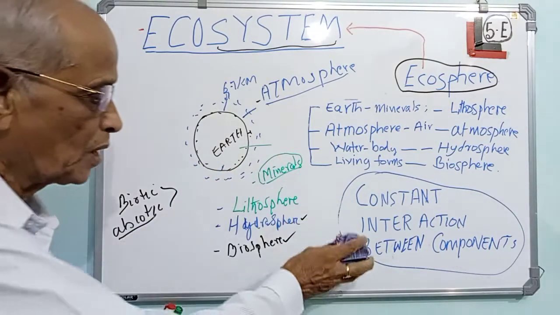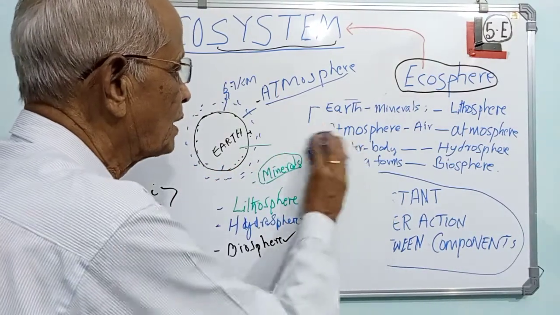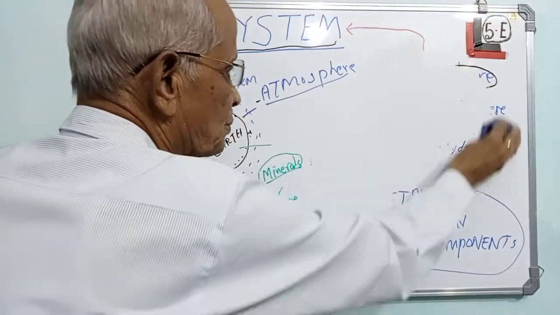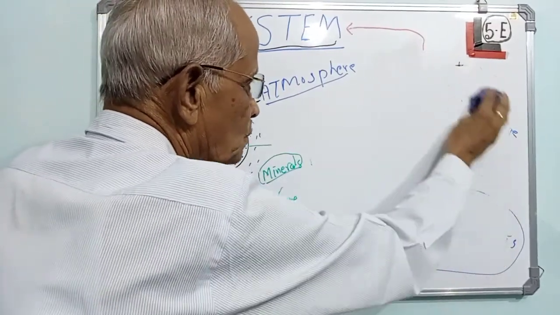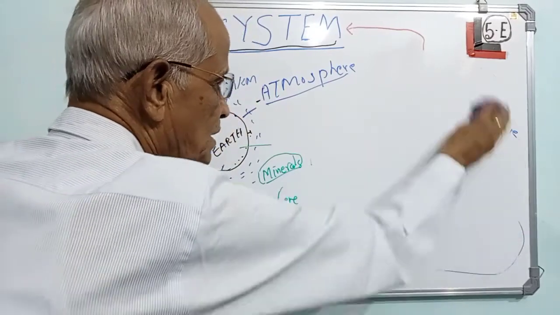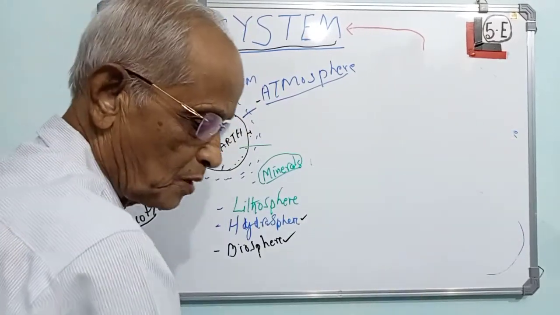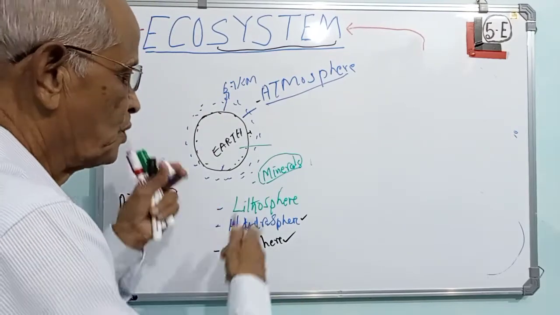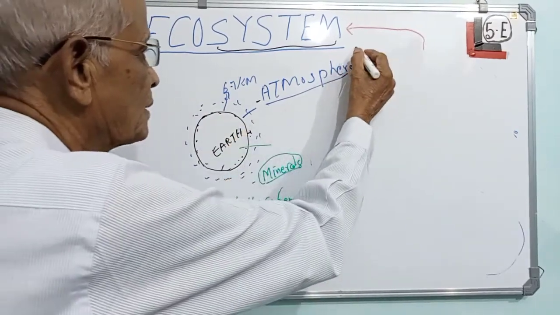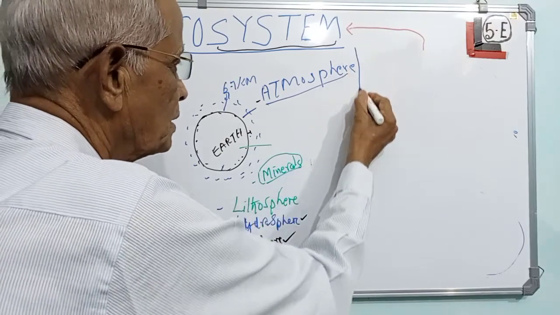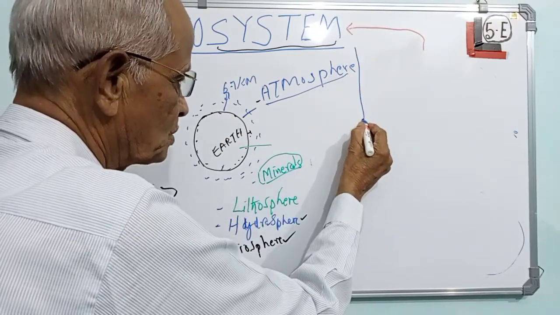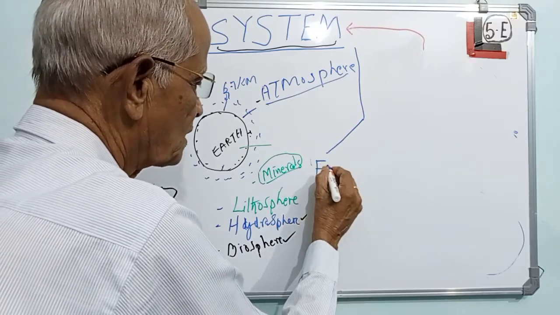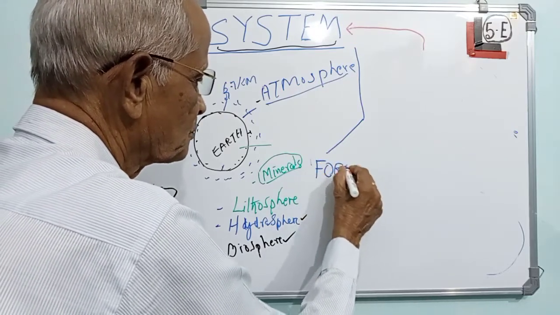So what we do, we will try to now take out the smaller part of the ecosystem. We will not go to biosphere to study what the biosphere is. We shall take up a small area of the ecosystem, and we will say on the earth we can find out ecosystems. You can call forest as an ecosystem,